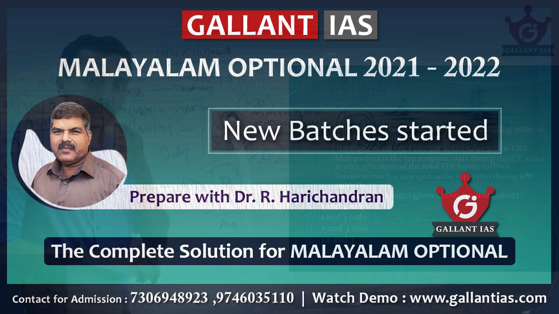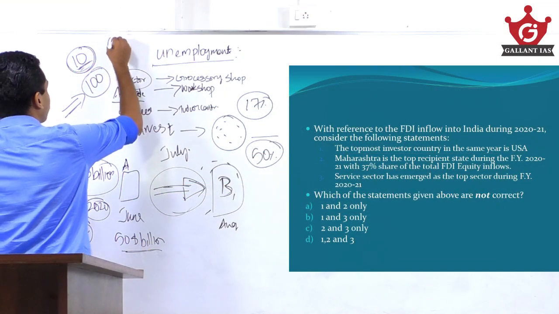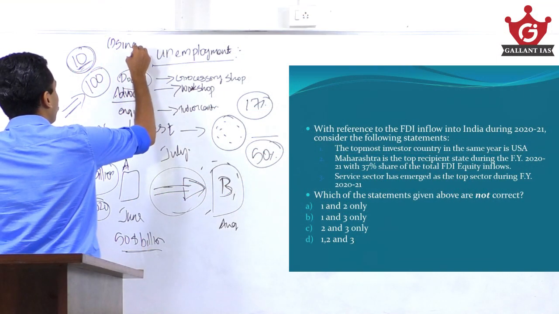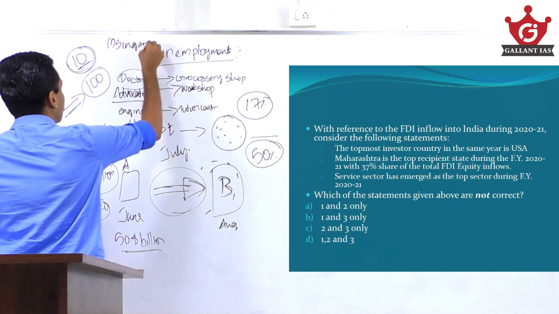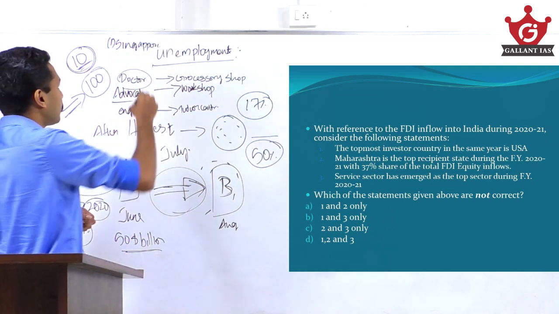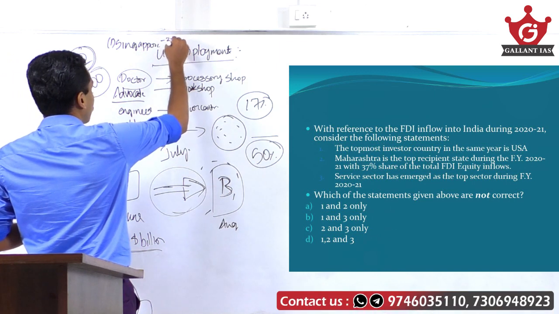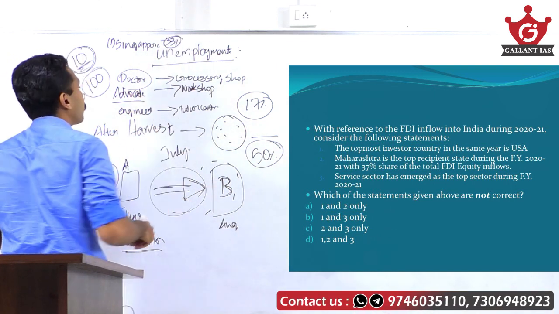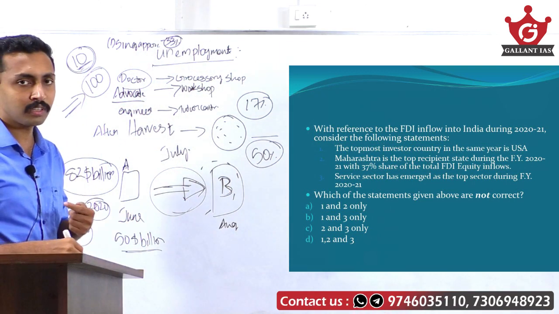Investment from a number of countries flowed into our country. Which is the largest investor of FDI in last year to our country? It is not USA, it is Singapore. Singapore is the largest FDI investor in our country last year. Around 33% of the total FDI inflow came from Singapore, not from USA.